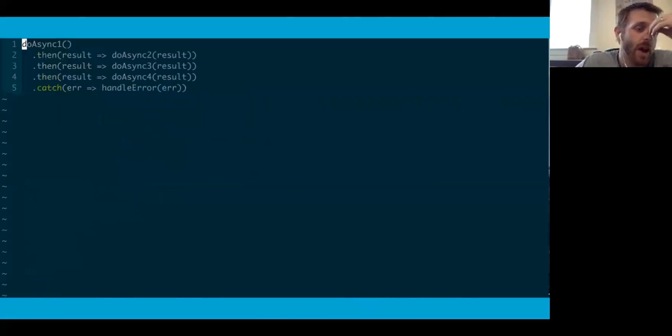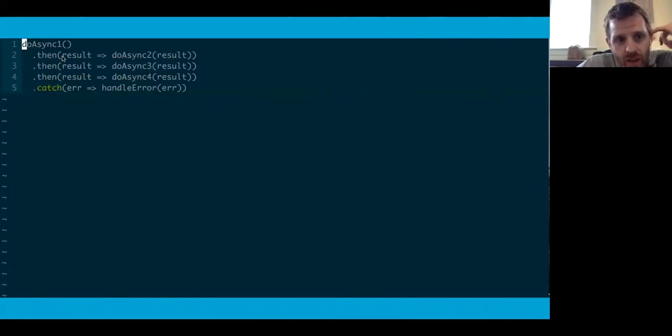Promises give us a way to do that, to turn the previous code into this, where if these functions, instead of accepting callbacks, returned promises, then we could do this. We call doAsync1. It's going to return a promise. Then we can call the .then method on that promise to say: whenever doAsync1's work is complete, take that result and pass it to doAsync2.